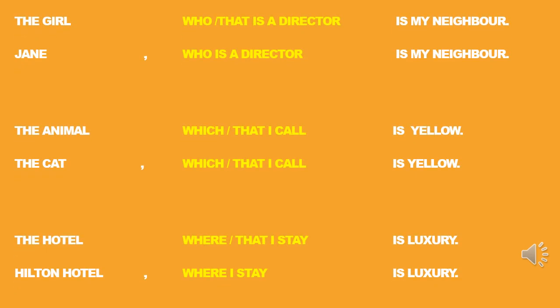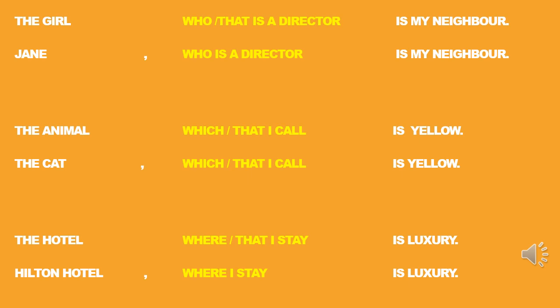More examples about defining and non-defining clauses which use the relative pronouns who, which, and where. Number 1: the girl who is a director is my neighbor. This is a defining clause because it gives us complete information about the girl. "Jane, who is a director, is my neighbor." Who is a director? This is a non-defining clause. We don't need it. That's why we put a comma.